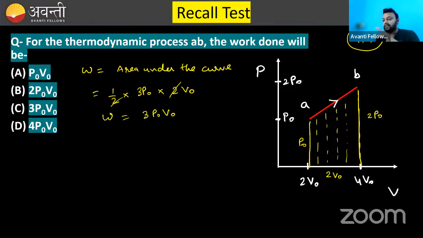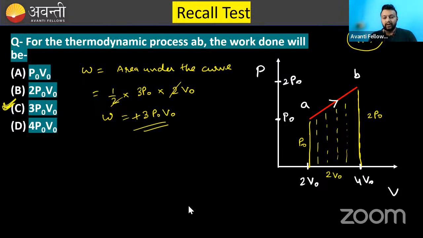And remember one more thing. There might be a positive work done or a negative work done that we have seen in the previous session. Here you can see the process is from A to B. While going from A to B, the volume is increasing. That means there is an expansion. And whenever there is an expansion, the work done is always positive. So the answer is 3 P naught V naught, which is option number C. I hope this thing is clear. You need to calculate the area.